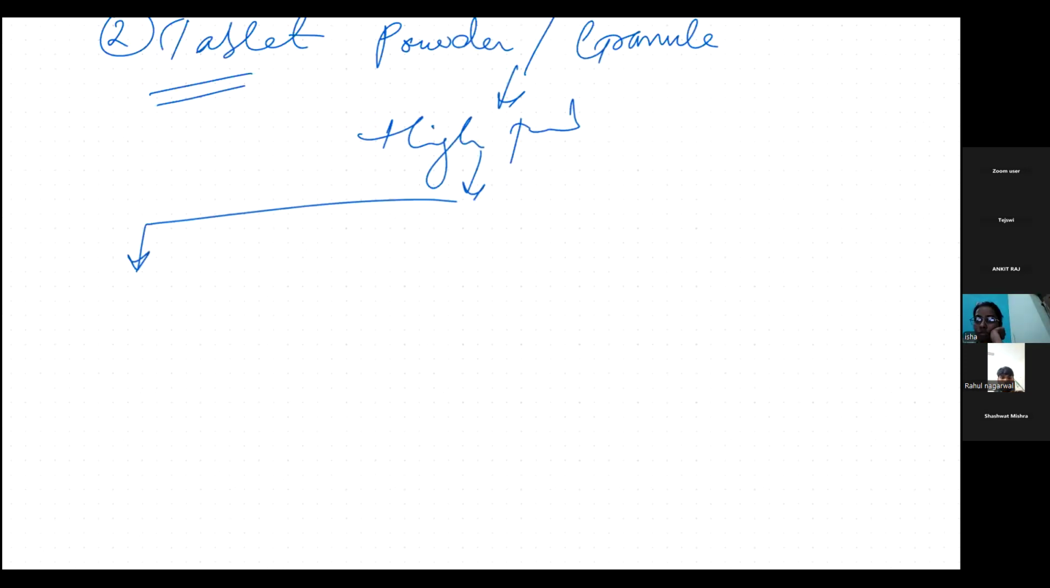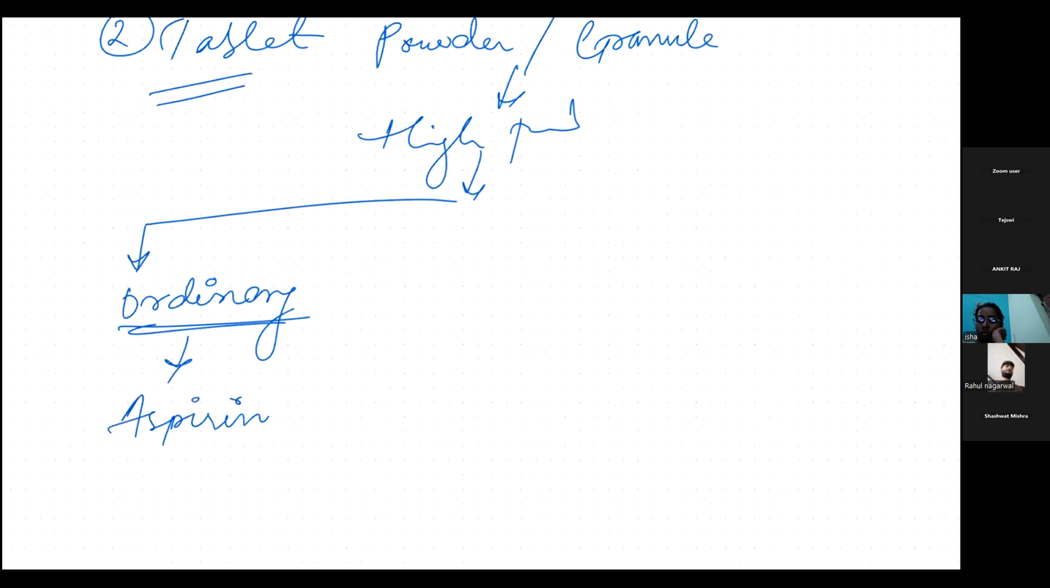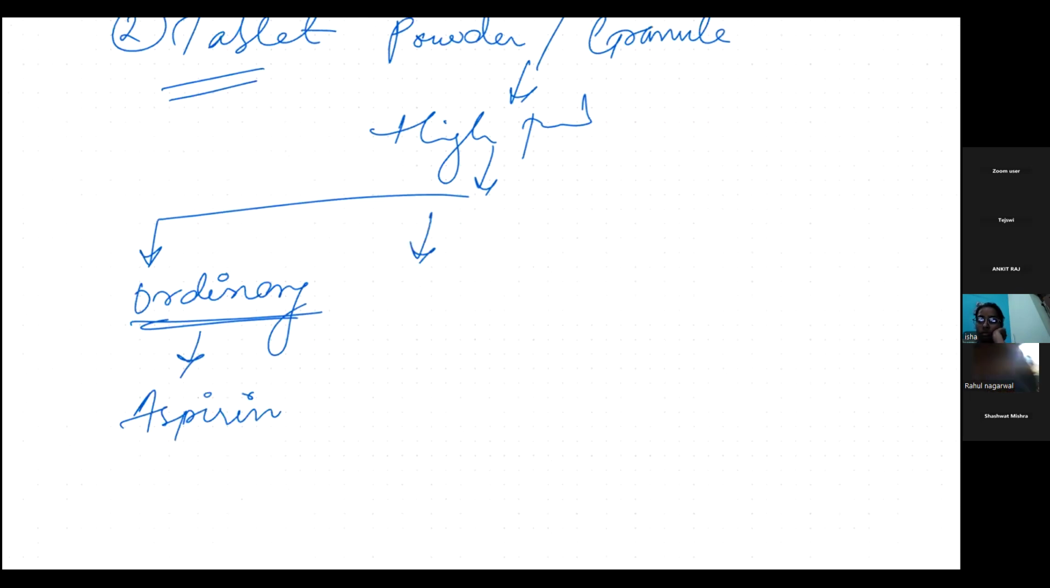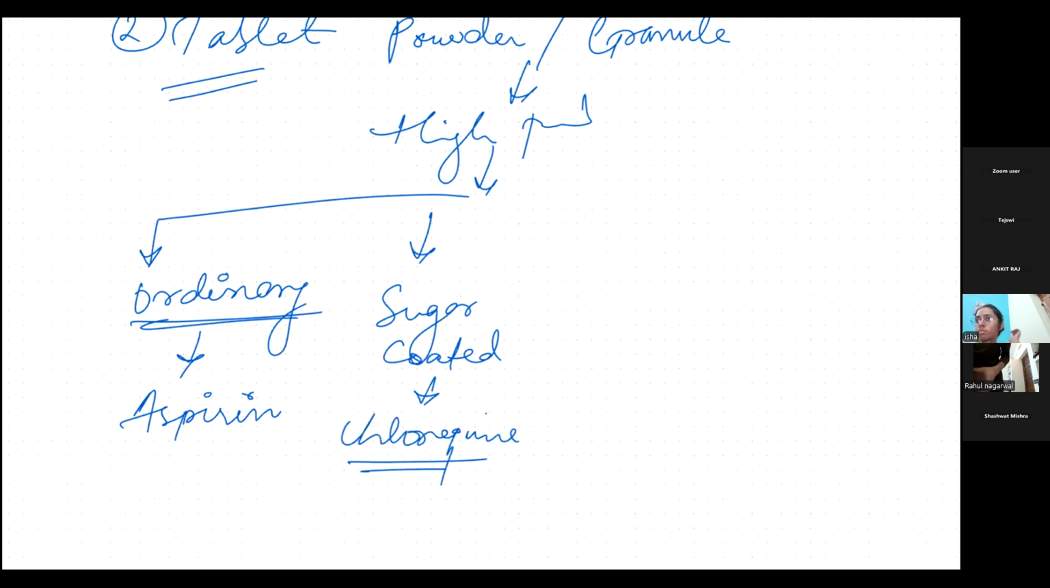What are they? The first one is the ordinary tablet. What is an ordinary tablet? It is simple powder which has been pressed. No coating, nothing. An example is aspirin. I hope all of us know what aspirin is. The second one is sugar coated tablets. An example of a sugar coated tablet is chloroquine, a medicine which is given in malaria.